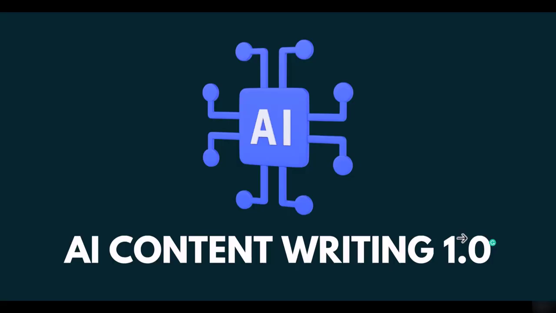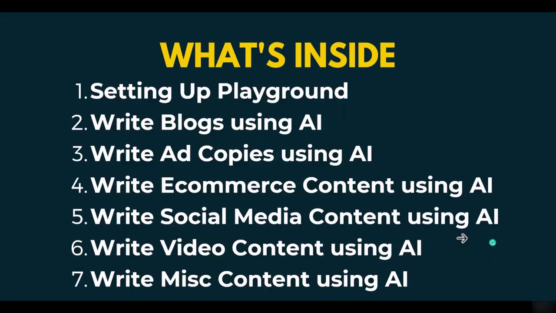Welcome to the first section of this course. In this section, we will be covering AI content writing. This is AI content writing 1.0, and here we'll be covering some dedicated tools, and we'll be using those tools to generate different types of content. Basically, this course has two parts: AI content writing 1.0 and AI content writing 2.0. In 2.0, it would be more professional and advanced. In 1.0, it's basically easy, using dedicated tools. So let's cover what's inside this section.